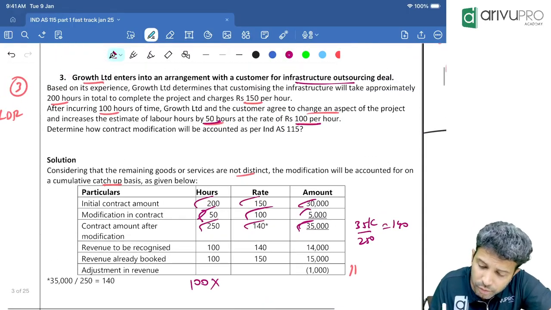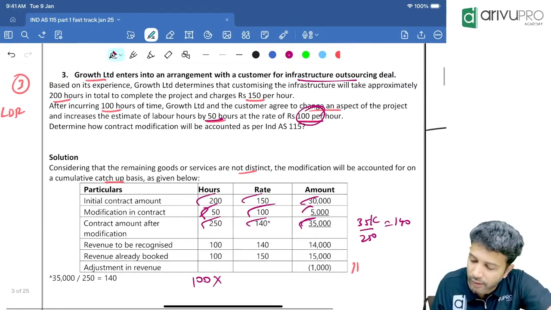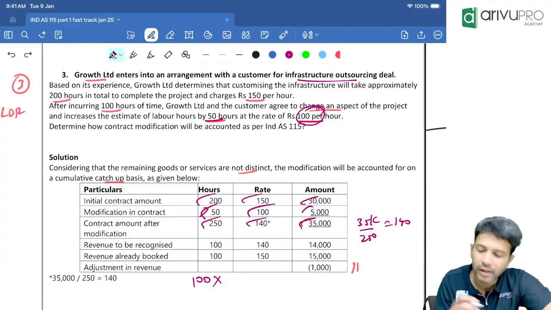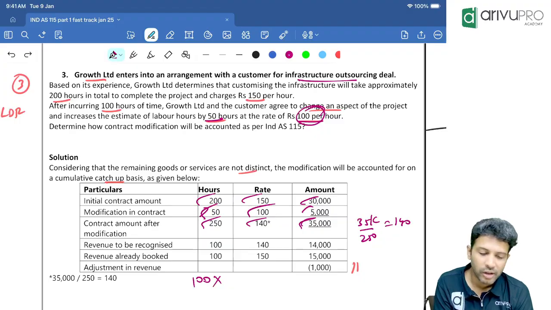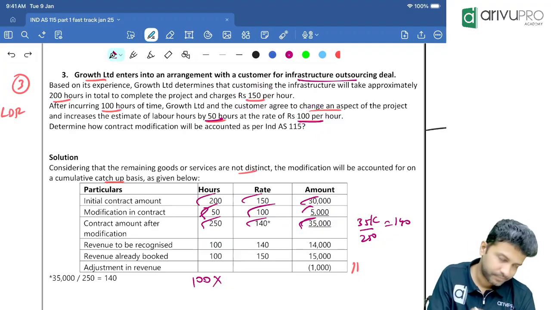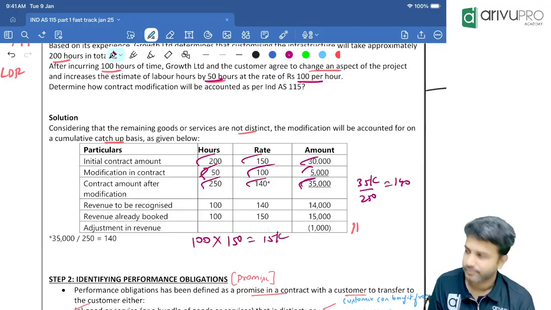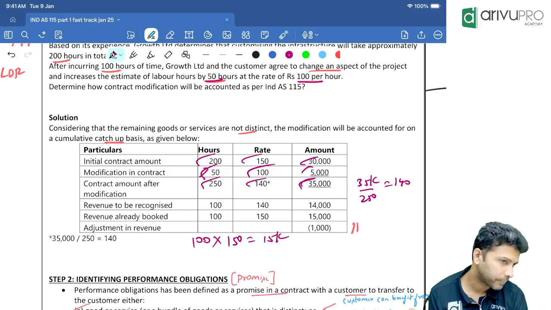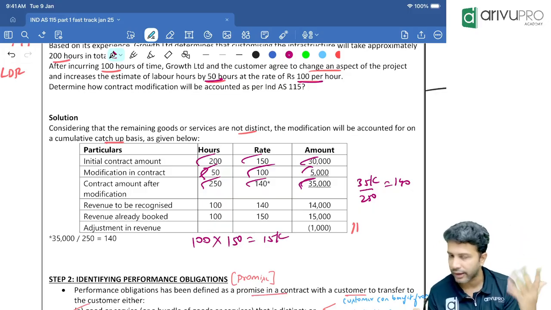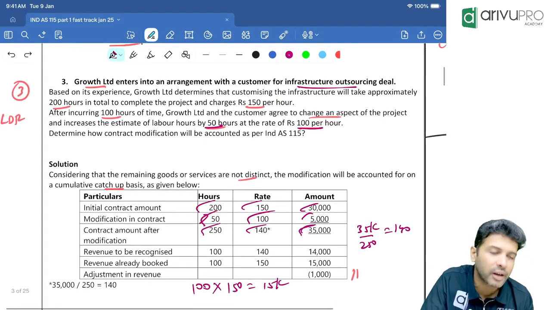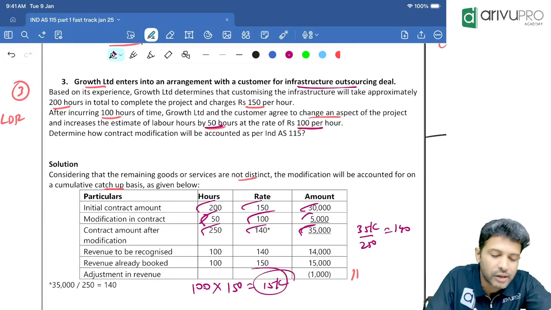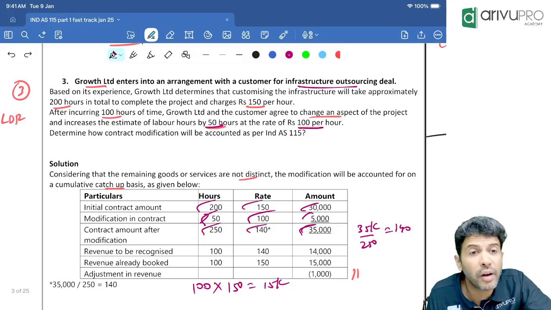Initially, what was the revenue? See, revenue became 140 after modification. 100 hours is already spent now. I mean, initially, how much were we charging? 150 per hour. So that means how much revenue have you already booked? 15,000. Do you agree? 100 hours we already worked and we were charging 150 per hour. So 100 into 150 is how much? 15,000 revenue we have already accounted so far.